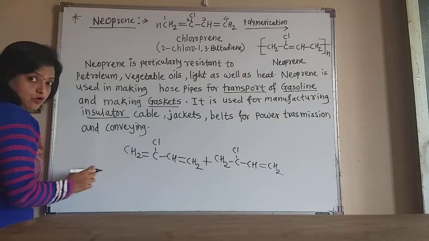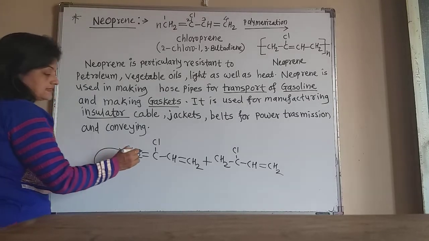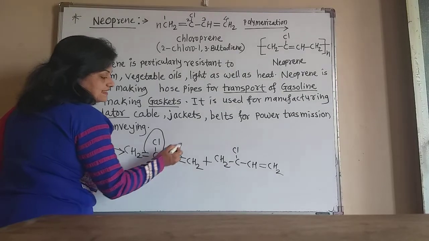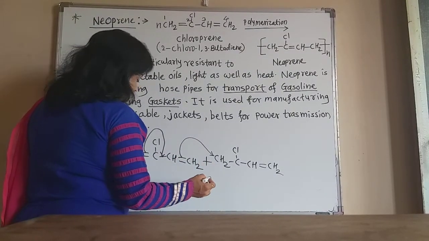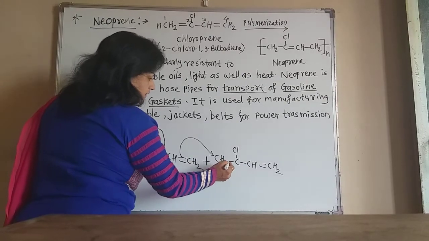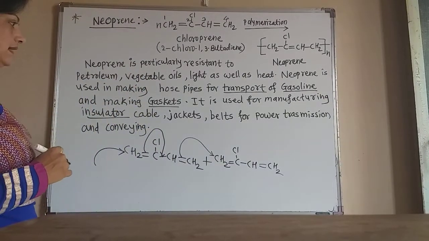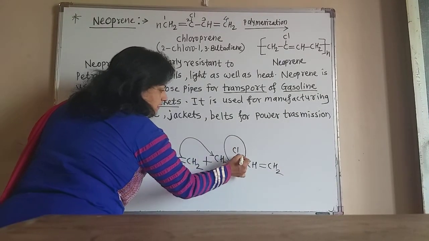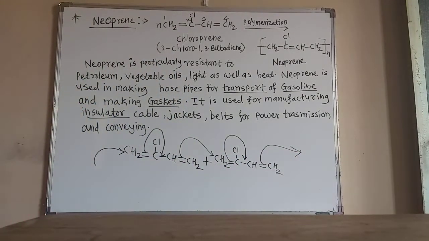The last double bond of that other molecule attacks this first carbon atom, and at the same time this double bond shifts here. Again it attacks this CH2, and again this double bond goes here and attacks the next, the fourth monomer.